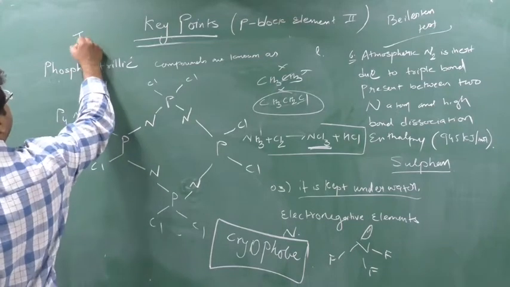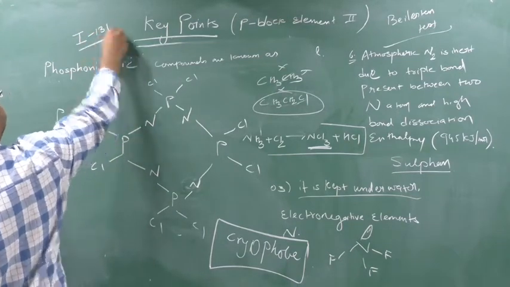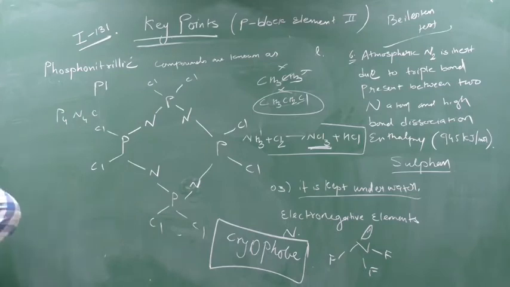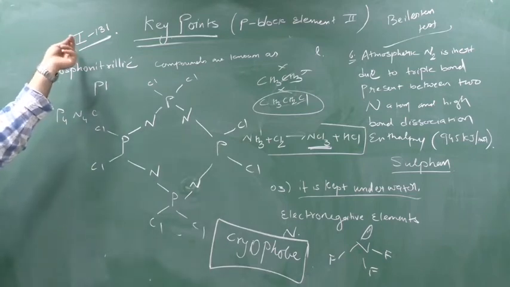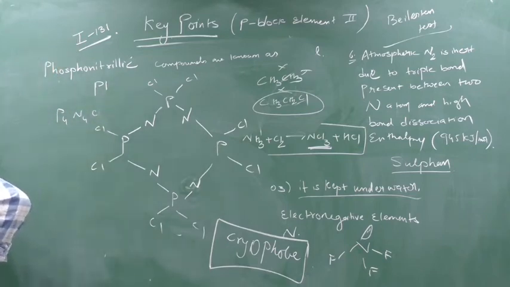I-131. Write down next. Very important. I-131 is iodine, a radioactive isotope of iodine. I-131 is used in treatment of thyroid disorders.